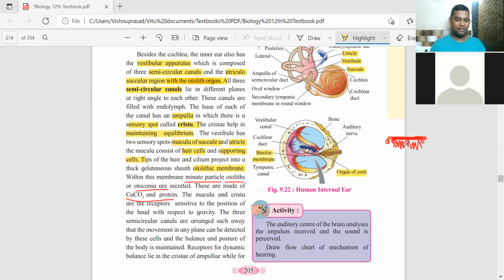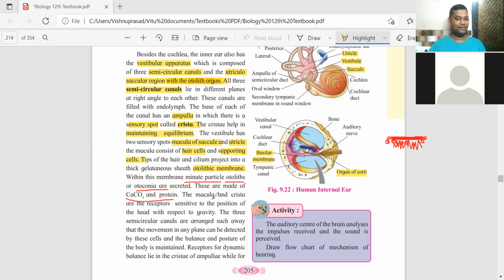But suppose I tilt my head like this. Otoliths over here, and the macula and the crista, they will become sensitive. They will send a message to the brain that it is not in equilibrium, to bring it back to the right position with respect to gravity.